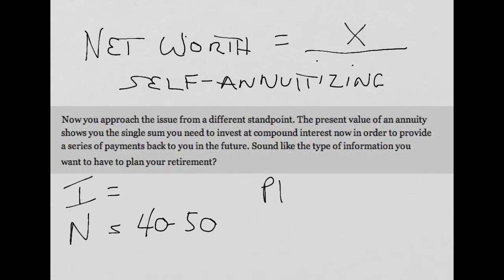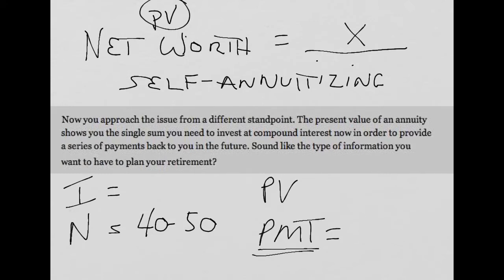So based on my present value, which is what the net worth is, what will my payments be per month? That's the unknown, or the annuity amount, and that amount is what I can budget myself to live off of. I use this kind of analysis all the time in doing financial planning for people. It's a very, very powerful tool, because it tells people if they can make a certain interest rate here, how much their budget can be over here.